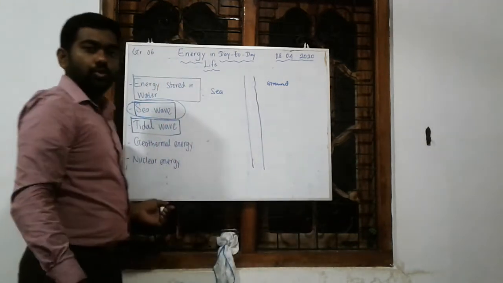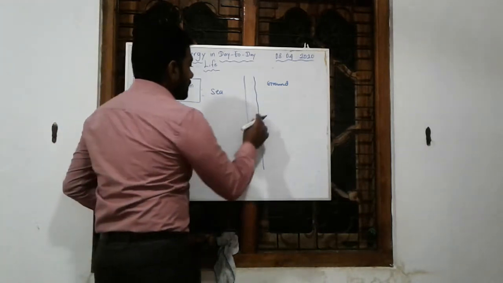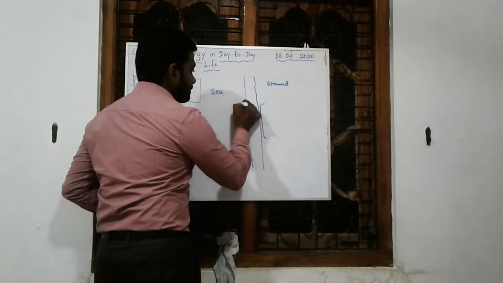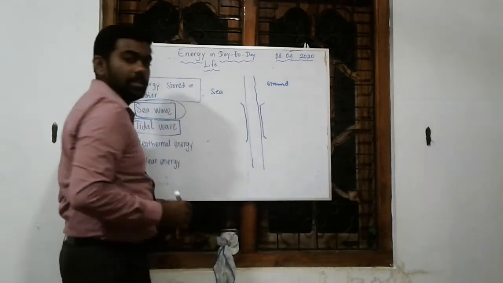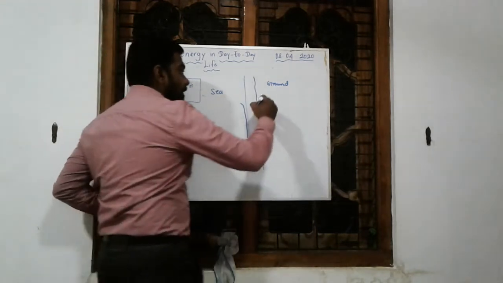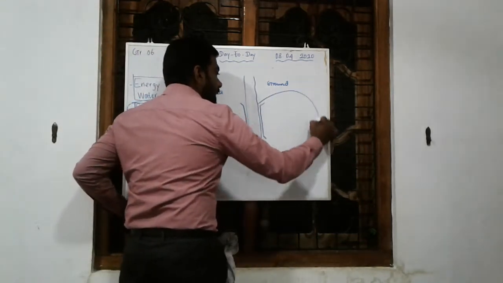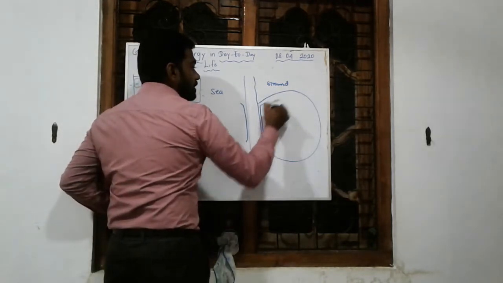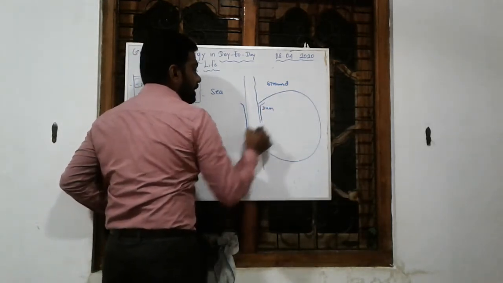So what we can do is construct a bridge. So this is the bridge. We can keep a level, right? And we construct a bigger dam here. This is a dam. This is sea.